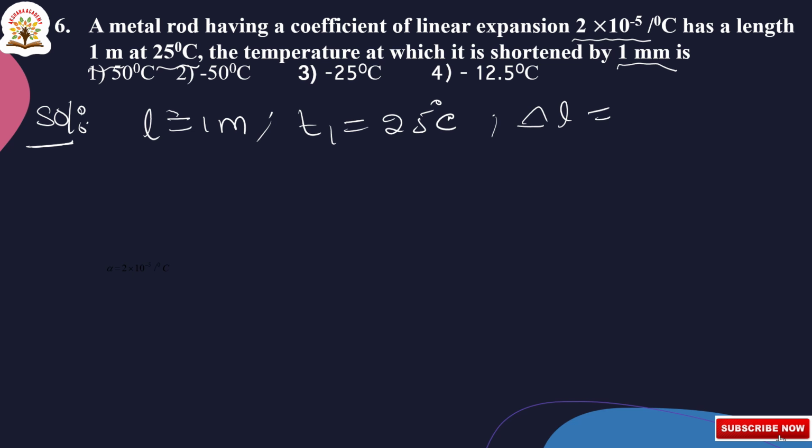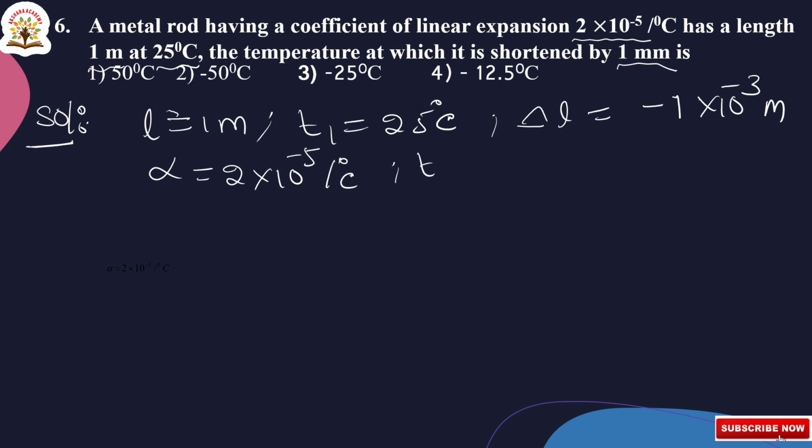Here it is shortened by 1 mm, so we have to take minus 1 into 10 to the power of minus 3 meters, converting into meters. Alpha they gave as 2 into 10 to the power of minus 5 per degree centigrade. T2 is equal to question mark. We have to calculate T2.